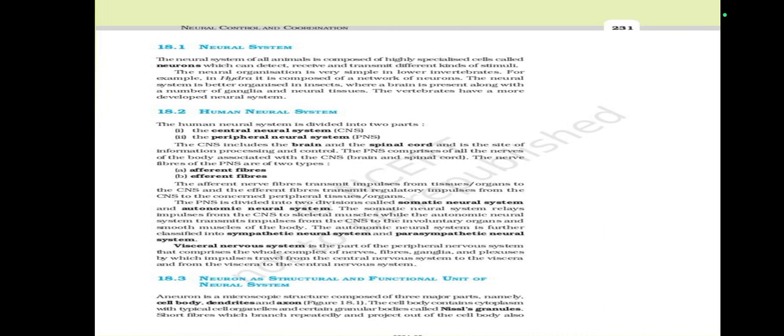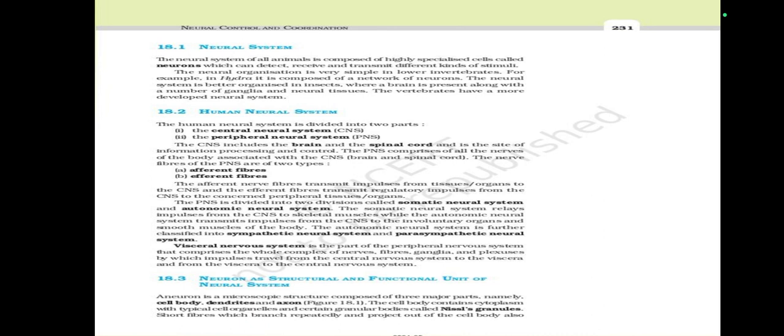Visceral nervous system is the part of the peripheral nervous system that comprises the whole complex of nerves, fibers, ganglia, and plexus by which impulses travel from the central nervous system to the viscera and from the viscera to the central nervous system. Neuron is the structural and functional unit of neural system.